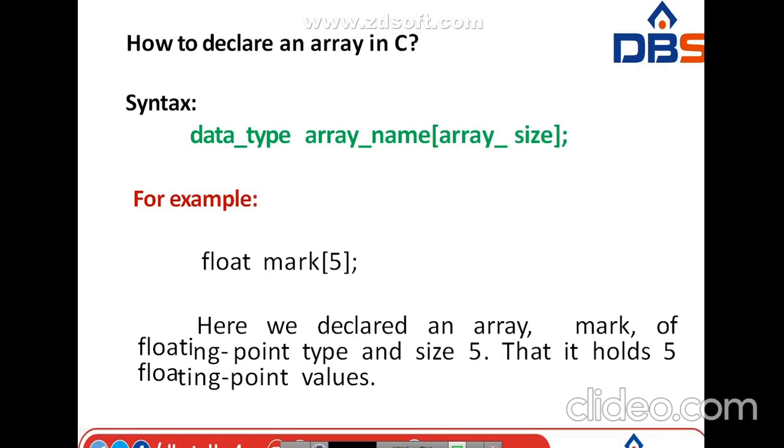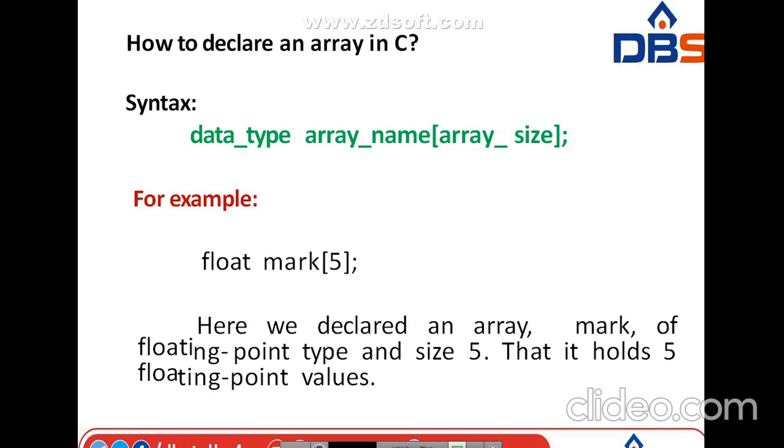How do we declare an array in C language? First of all, we write the data type followed by the array name, and within brackets we write the array size. For example, here the data type is float. The array name is the name of the array given by the user, whatever it may be. Here the array name is marks, and the size is 5.